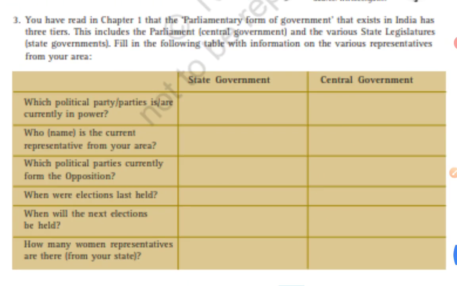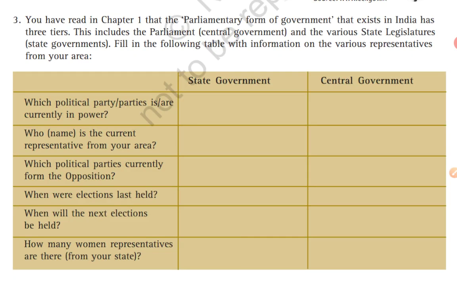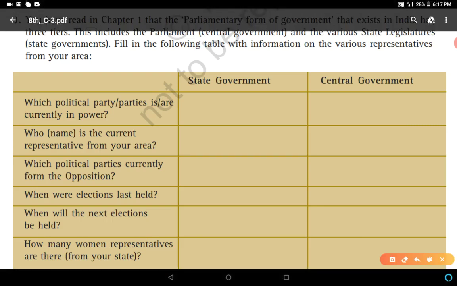Here, state government, central government. We have to fill in the following table with information on the various representatives from your area. For example, which political party or parties are currently in power? In state government, BJP and JJP are running the coalition government in Haryana, right? If we talk about Haryana.